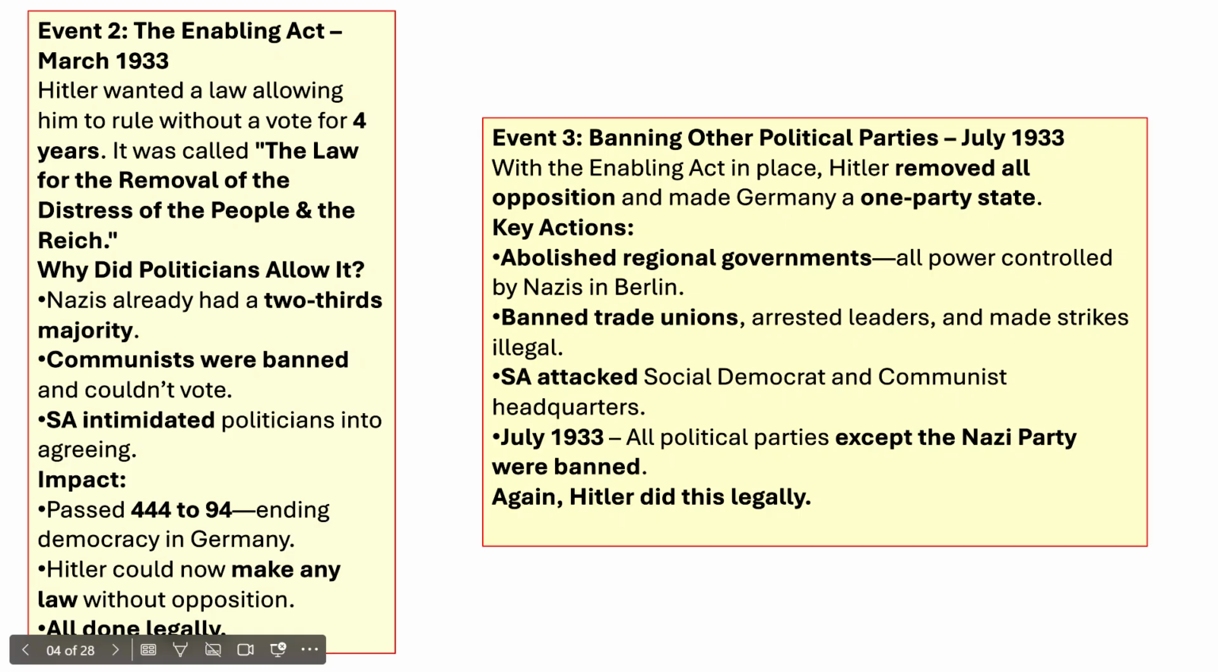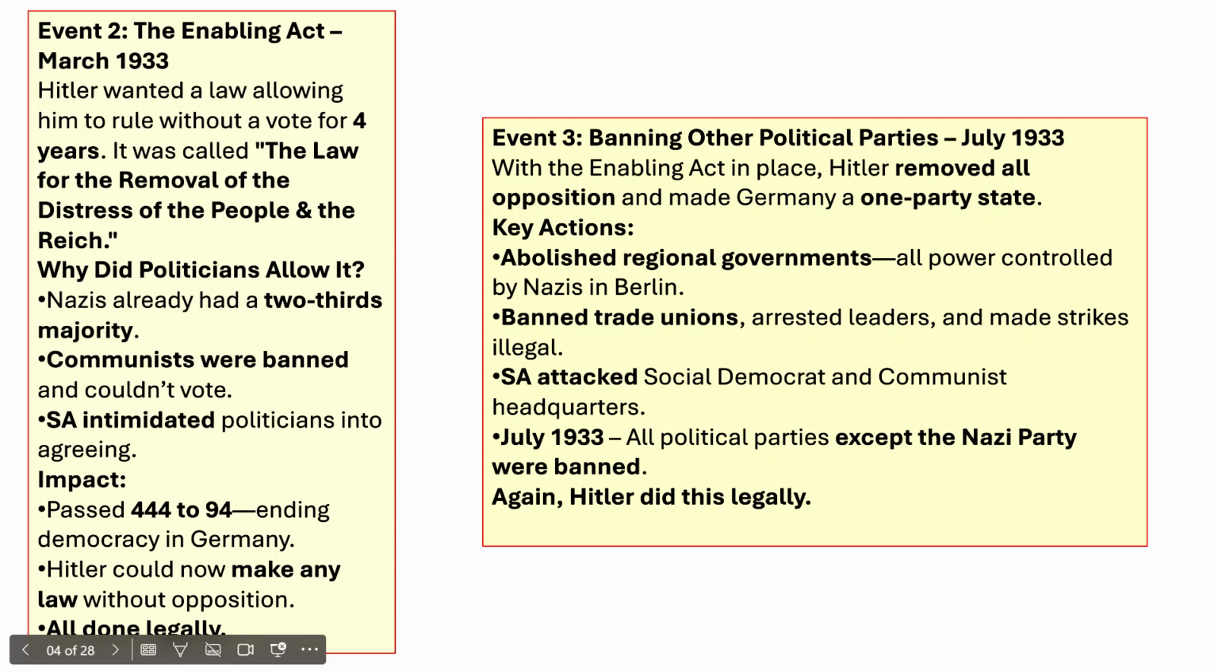Event number 3, banning other political parties, July of 1933. With the Enabling Act in place, Hitler removed all opposition and made Germany a one-party state. Key actions: he abolished all regional governments, all local councils. So that meant that all power was controlled by the Nazis in Berlin. He banned trade unions. He arrested leaders and made strikes illegal, so the workers can't even go on strike.